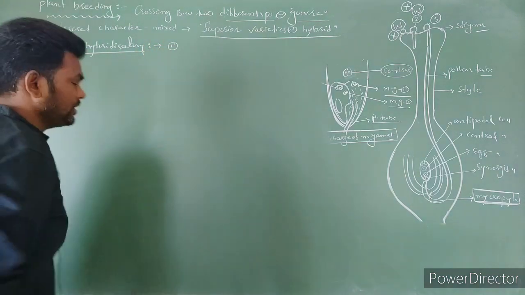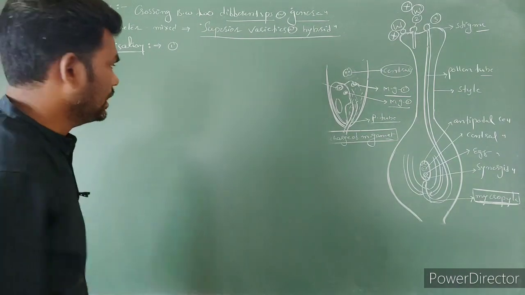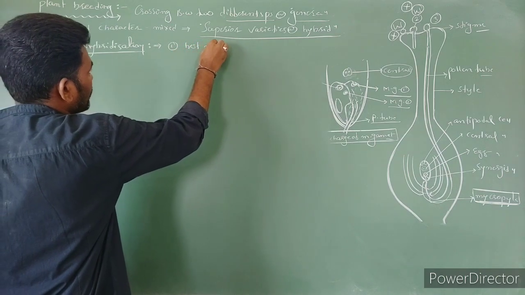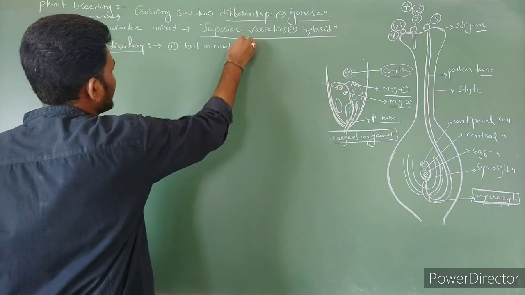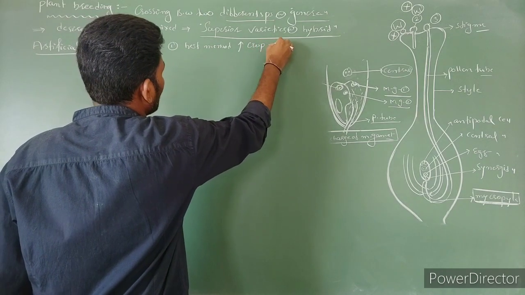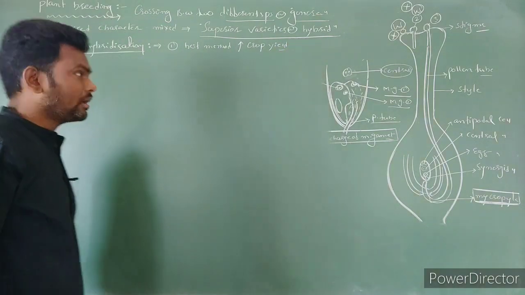Artificial hybridization is one of the best and major methods to increase crop yield. Right?